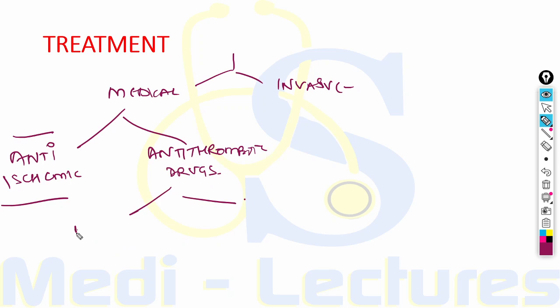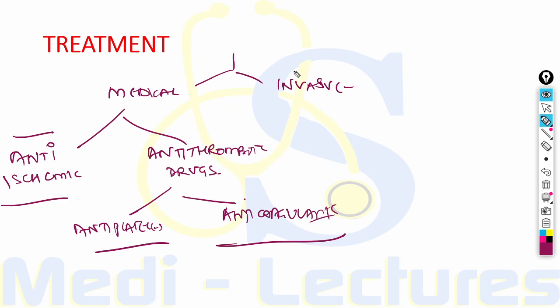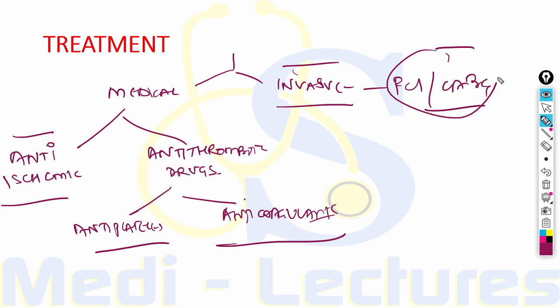Anti-thrombotic drugs can be antiplatelets or anticoagulants. Invasive therapy will include PCI or CABG. We have already discussed this in the lecture of stable angina. First we will discuss anti-ischemic drugs, then antiplatelets, then anticoagulants.